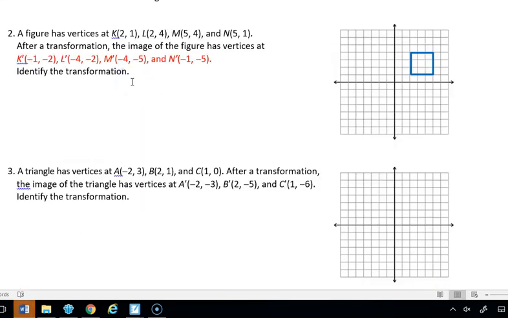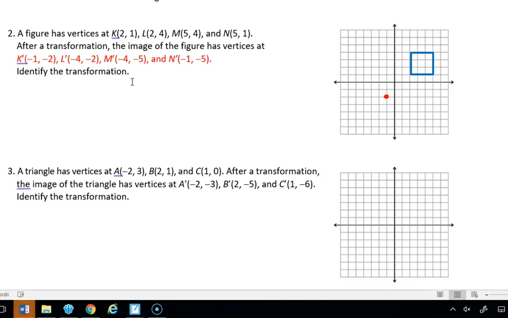Just want you to know that I changed the K, L, M, N prime numbers here because I discovered an error as I was working the problem. So you might want to do that first, and then you can talk through what the transformation is. So I'm going to go ahead and plot these points: negative 1, negative 2 is right there. And my L will be negative 4, negative 2.